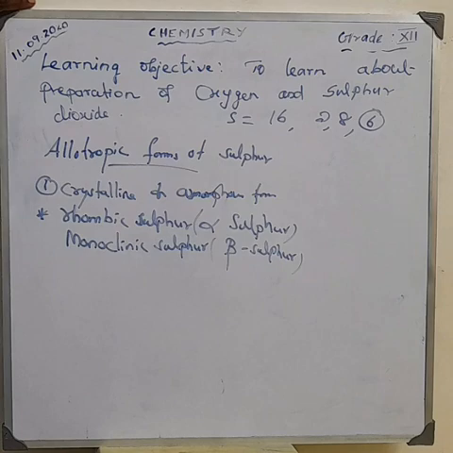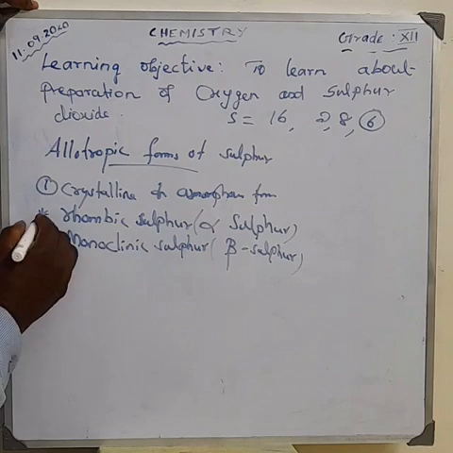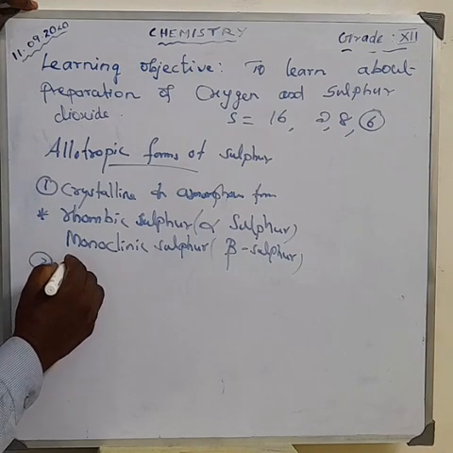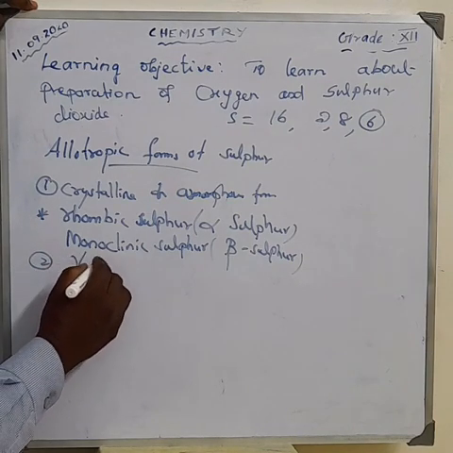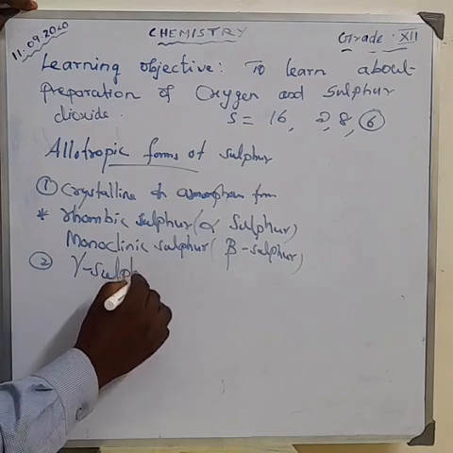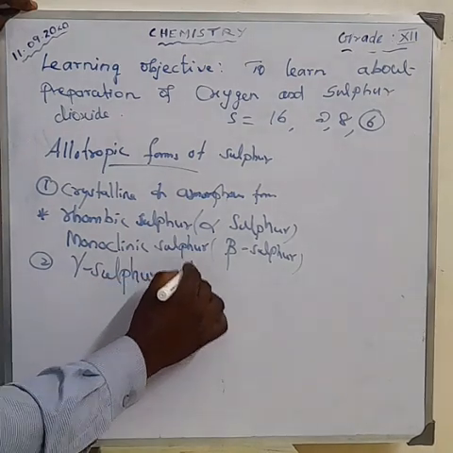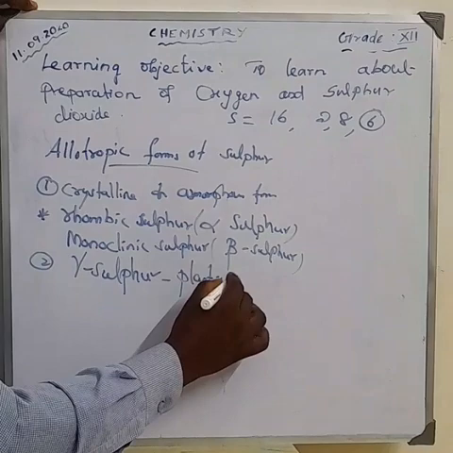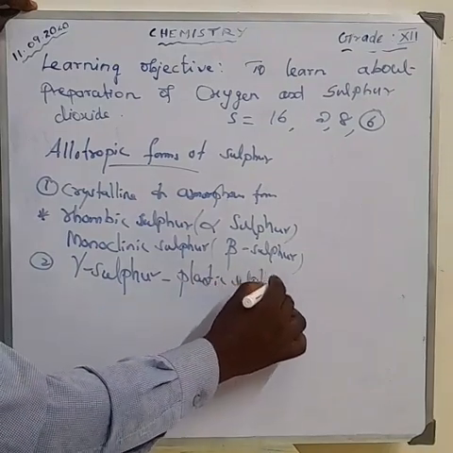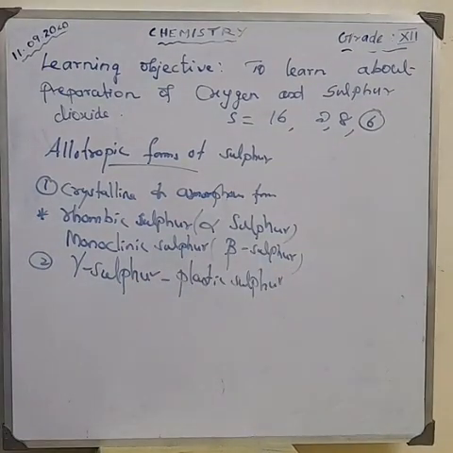Okay. The amorphous allotropic form includes plastic sulfur.